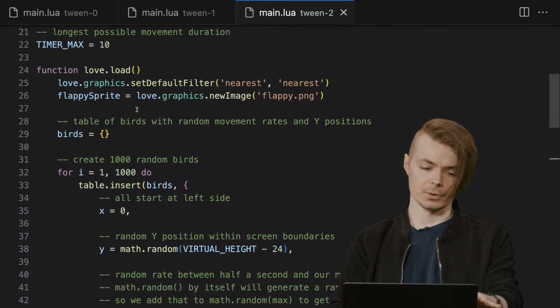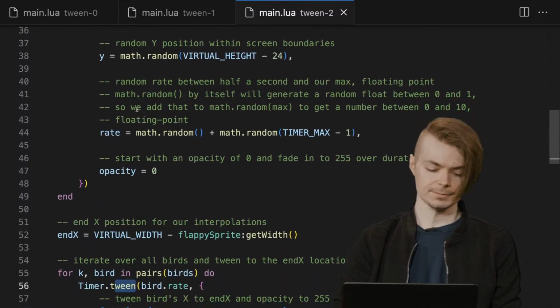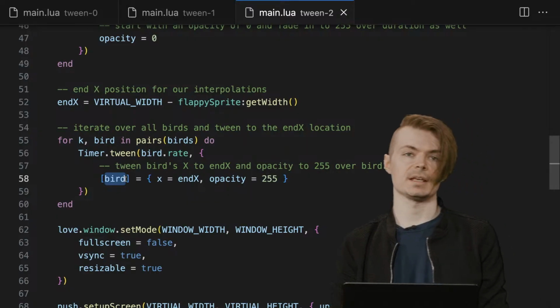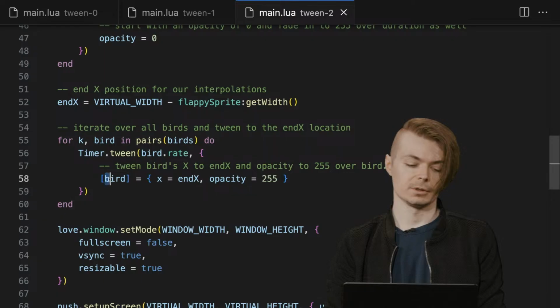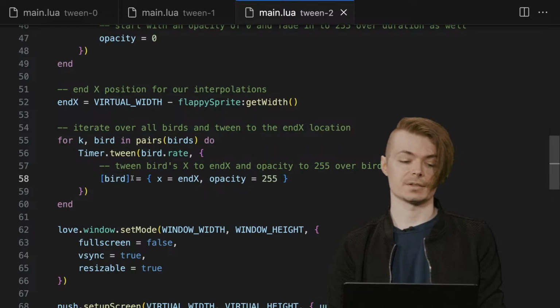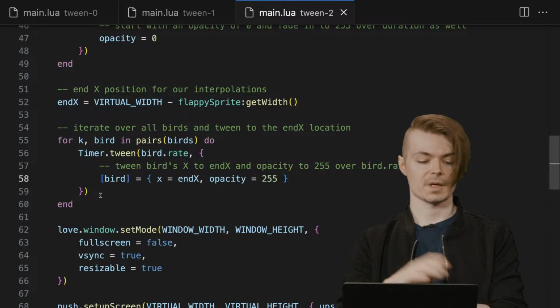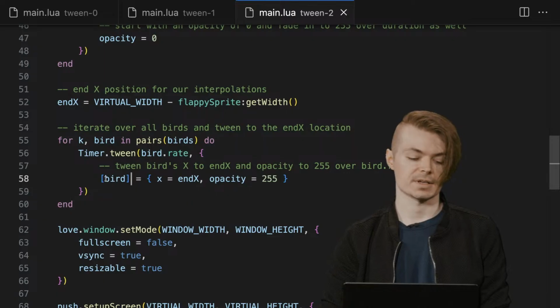Again, this is all happening in load, so this is only happening once. This is happening up front. We don't have to worry about it too much. And notice again, we're passing the bird in as a key. It's going to take a table here. That's what this is. Lua allows you to use tables as keys. And this is one of the benefits: you can define with your library these sort of DSLs to express ideas.